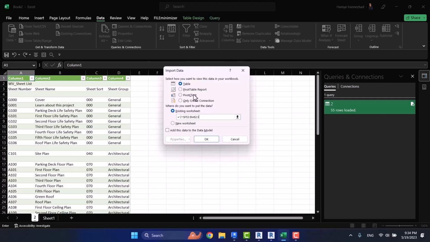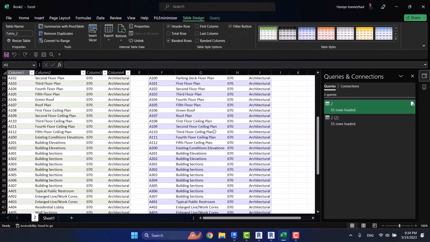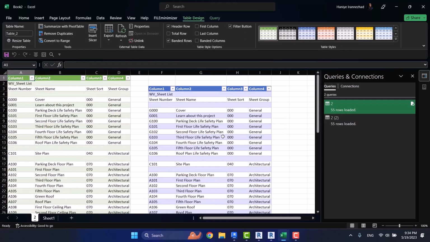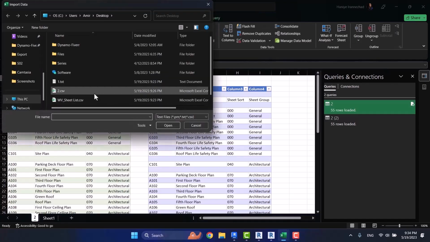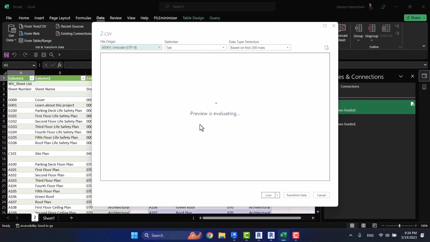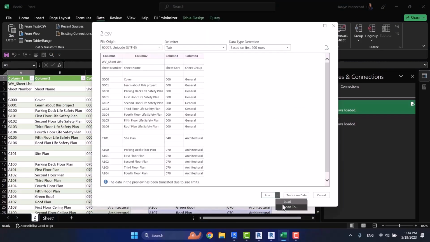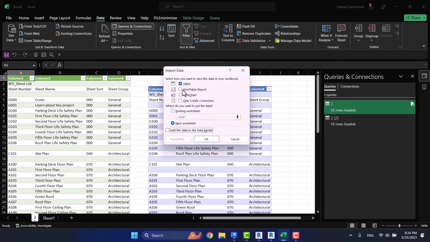You have these options if you choose Load To. For example, I choose table and ask it to import it here. You can see the result here. So if you choose Load To, it gives you more options. I can also import my table in a new worksheet as a pivot table.